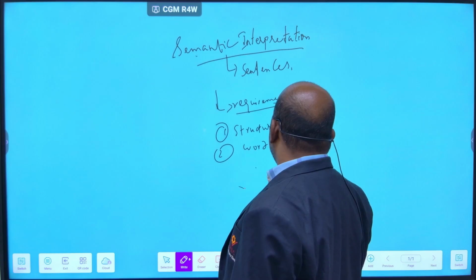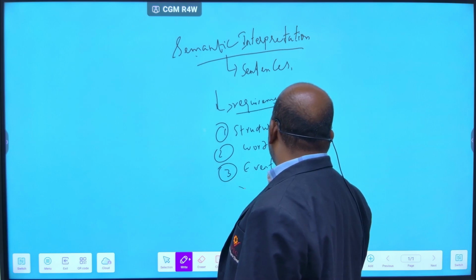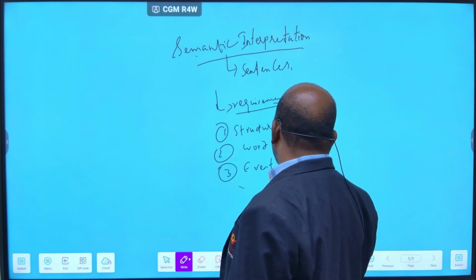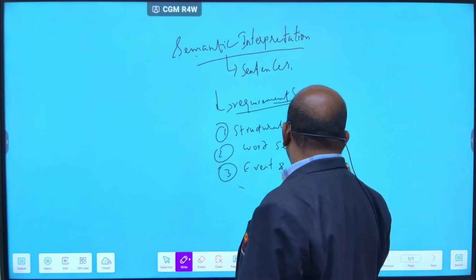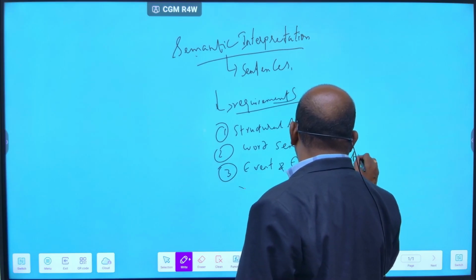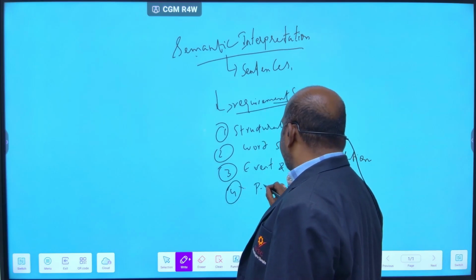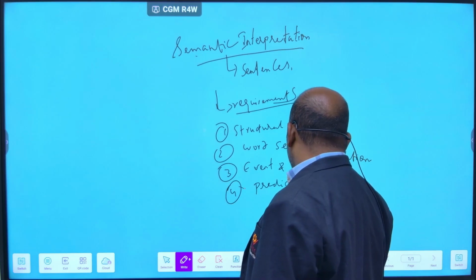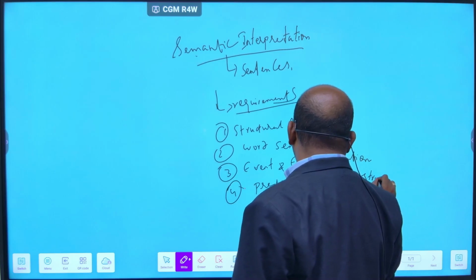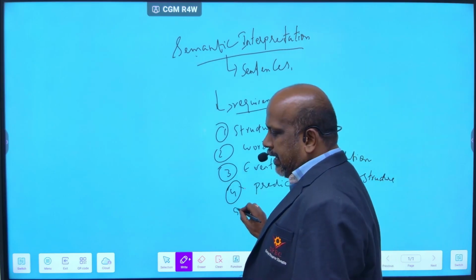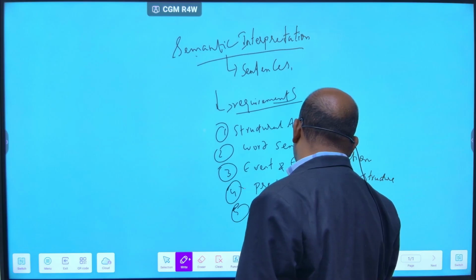Third one, event and entity resolution. Fourth one, predicate argument structure. And last one is meaning representation.